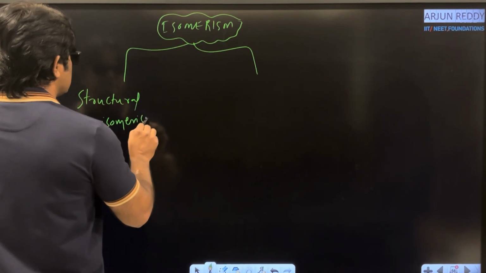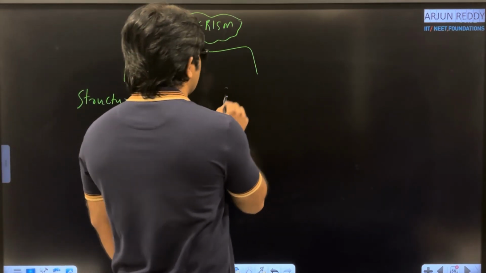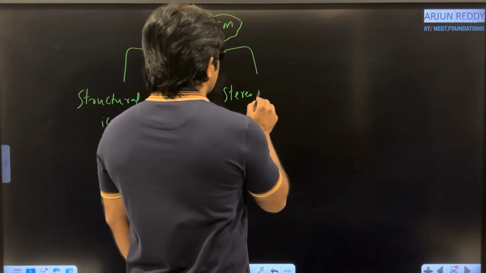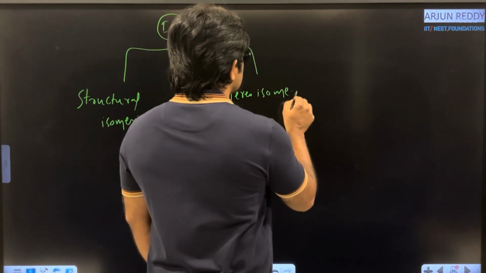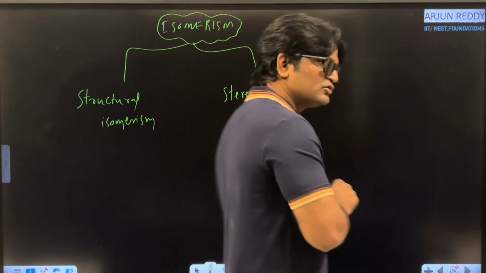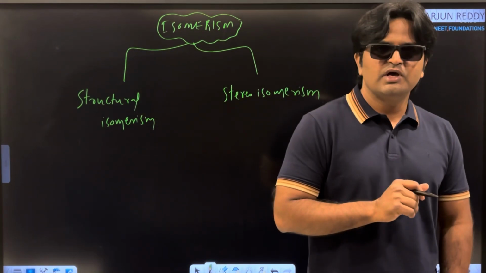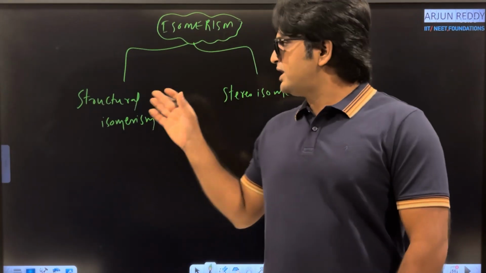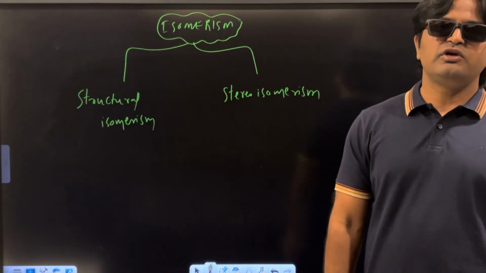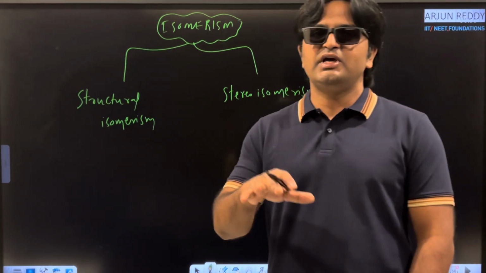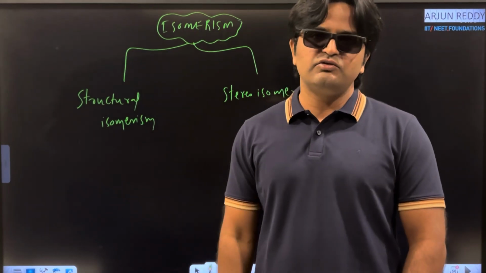Structural isomerism. And what is the second one? Stereoisomerism, right? Structural isomerism and stereoisomerism. That is the basic classification of isomerism. Sir, how are we classifying structural isomerism and stereoisomerism? On what basis are we separating structural and stereoisomerism?